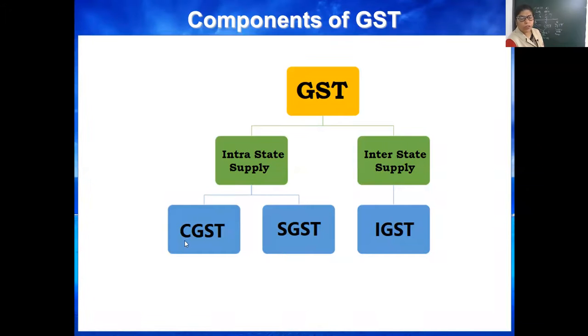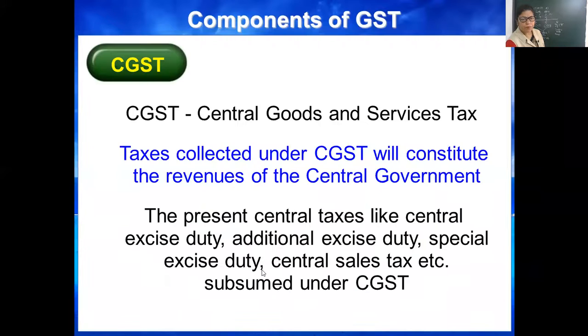Now, my dear children, one by one, I will explain all. CGST, Central Goods and Service Tax. Taxes collected under CGST will constitute the revenues of the central government. It's very easy to learn. CGST means Central Goods and Service Tax, which is the revenue of central government. In India we have a three-tier system. The first tier is central government.